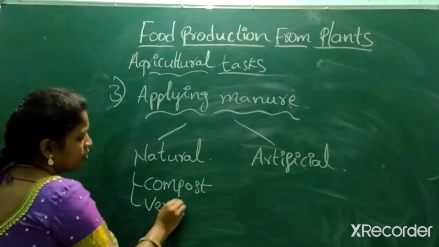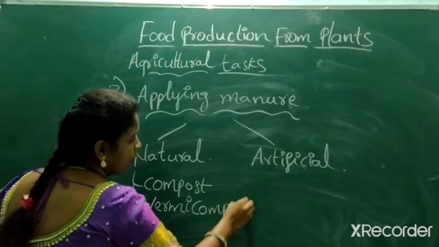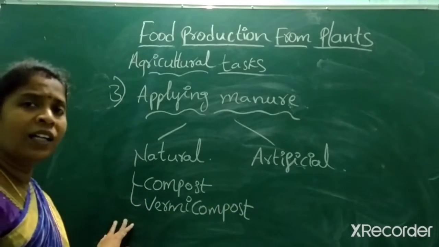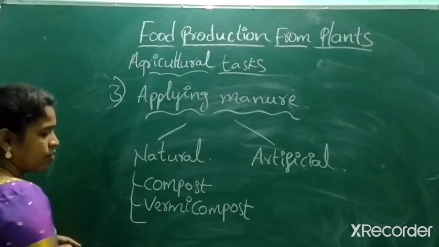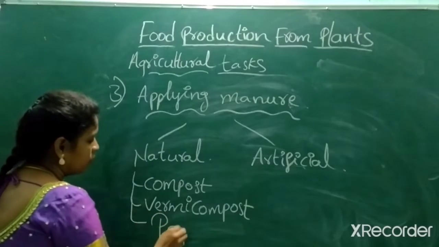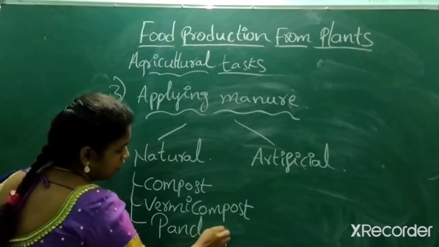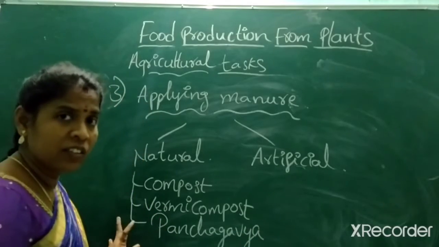If not, vermicompost. Compost or vermicompost. If not, they take one more, Panchagavya.